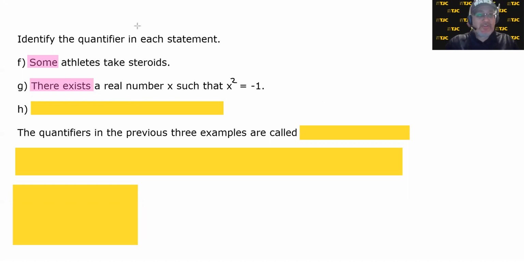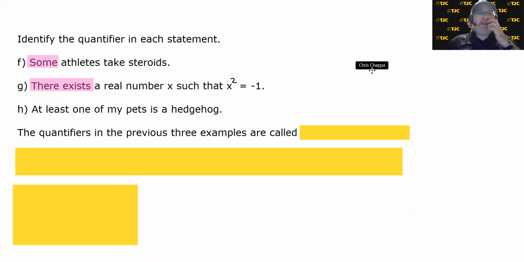So what's the quantifier on this last one? At least one of my pets is a hedgehog. What do you think the quantifier is? Just checking something real quick to be consistent. The quantifier, which states a quantity, is at least 1. How many athletes take steroids? Some of them. There exists a real number. How many of my pets are a hedgehog? At least 1. So those are our quantifiers.